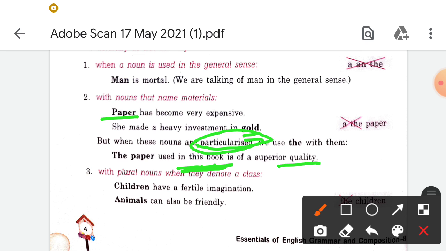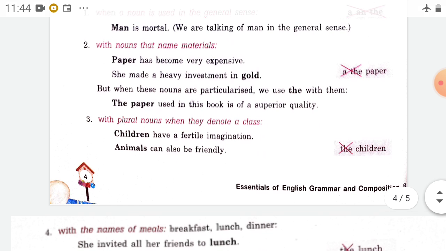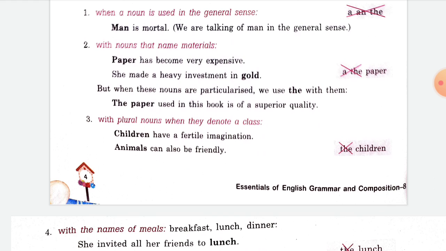With plural nouns when they denote a class. In the previous case we used the, "the donkey is a very hard-working animal", but here this is plural, so when plural nouns denote a class, we are not using articles.